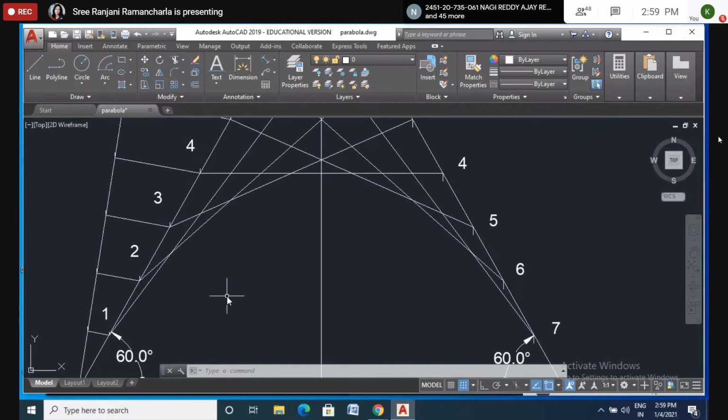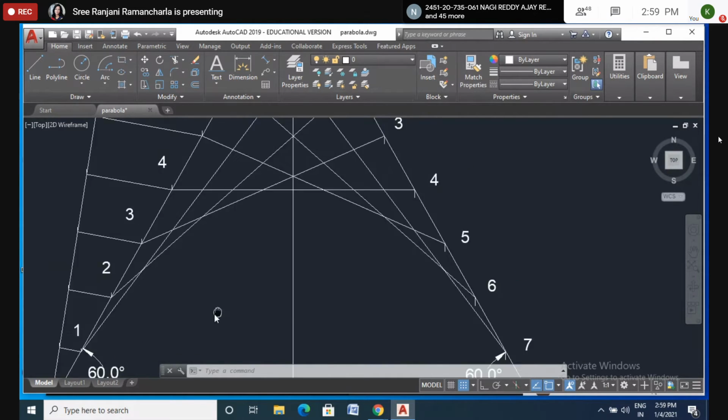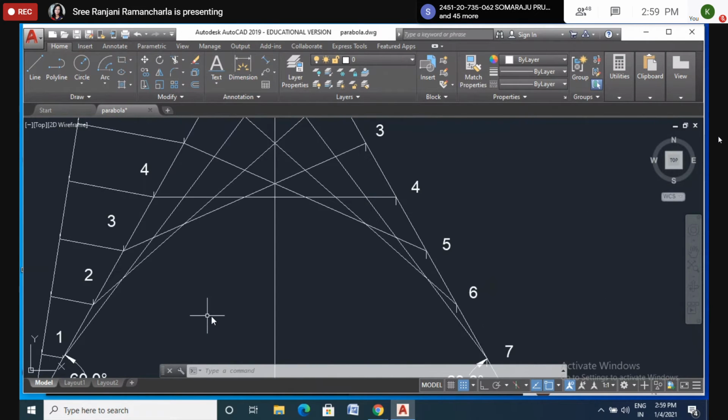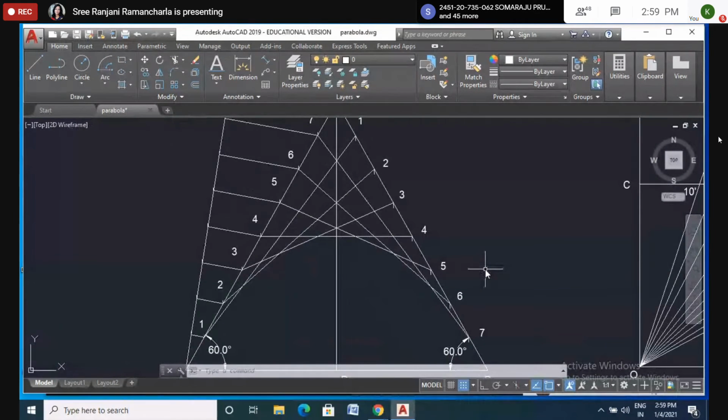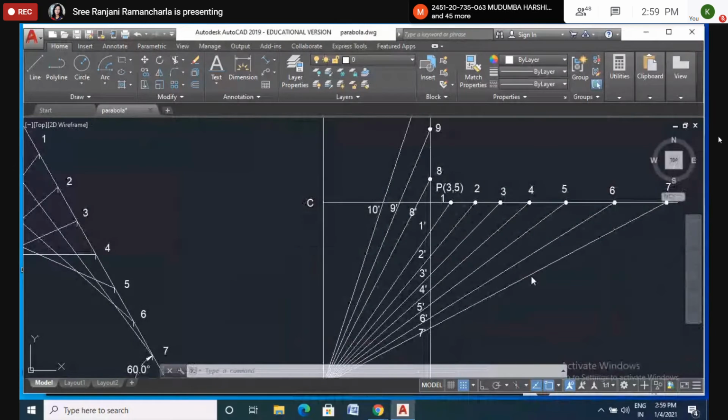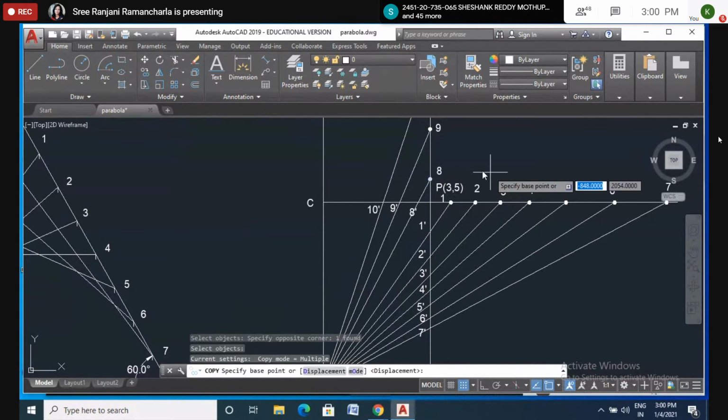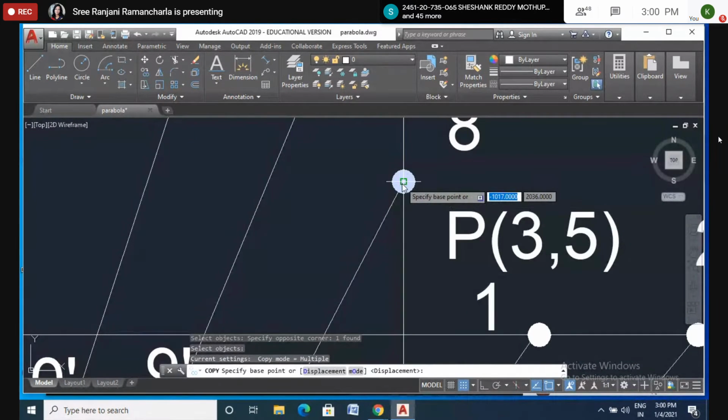So you just keep points with a pencil. Here I keep dots. I will select and copy one dot here.